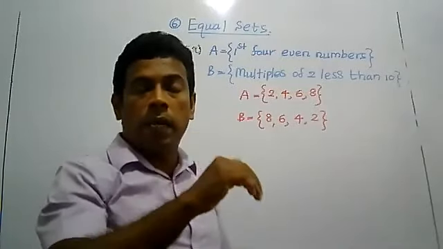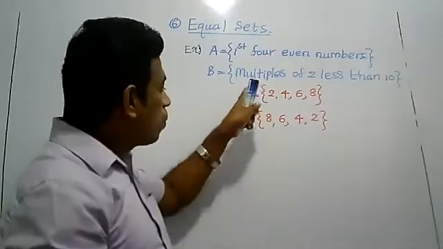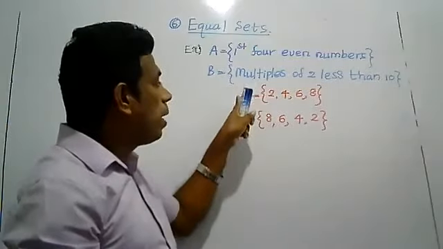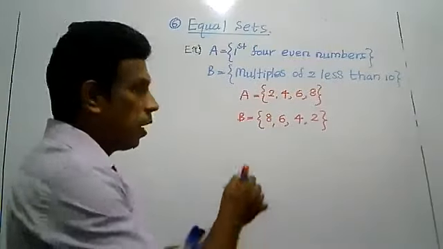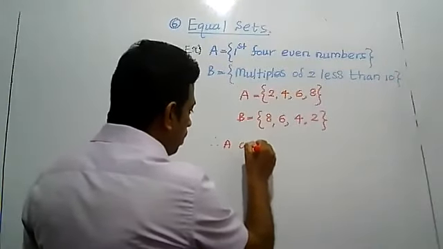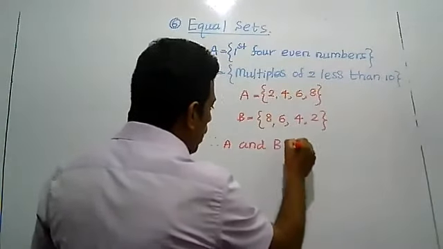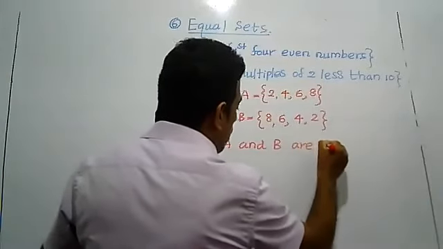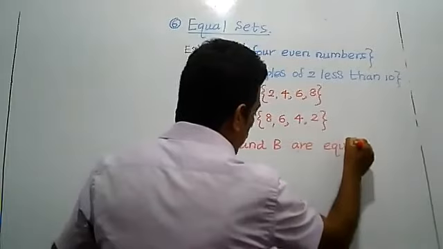So if two sets A and B have the same elements, we call A and B equal sets. So A and B are equal sets.